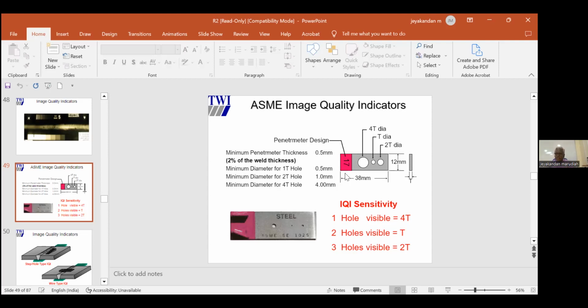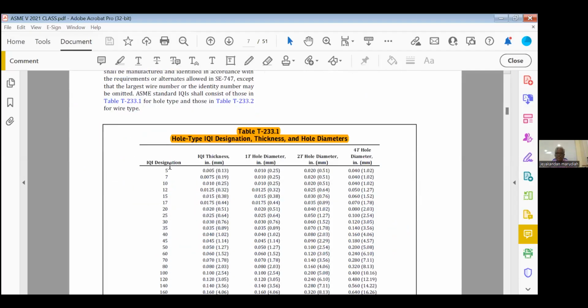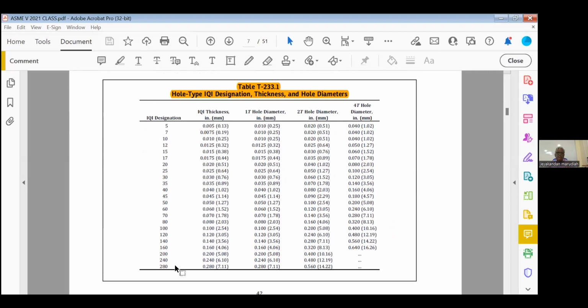Now, what are the various numbers we have? Again, same page in Section 5, you can see here. It starts from 5 and ends at 280. So, this is the thickness. This is the 1T hole diameter, 2T hole diameter, and 4T hole diameter. Okay, so 1T, 2T, 4T hole. Now, next one.